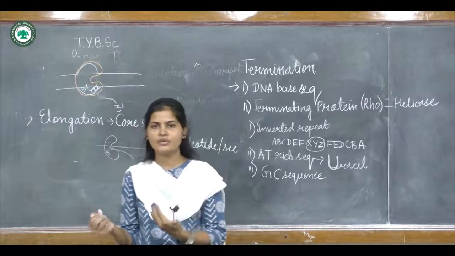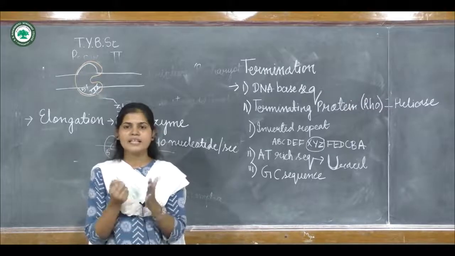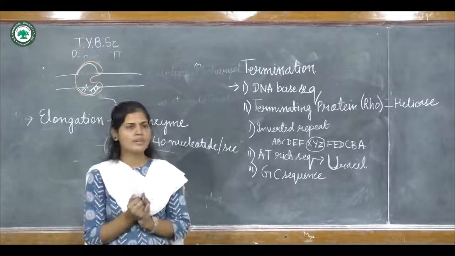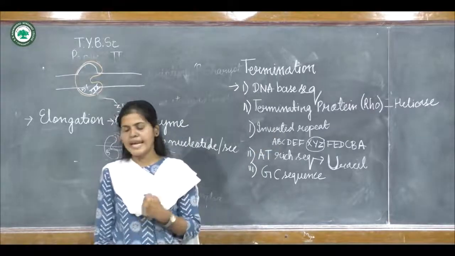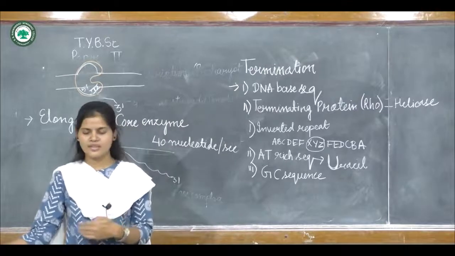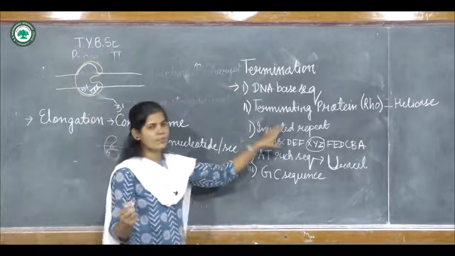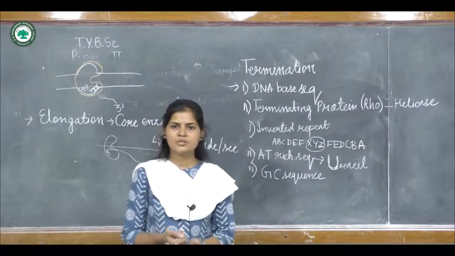So it will dissociate the RNA-DNA hybrid, and this will result in the termination of the transcription process. The final step in the termination process is the dissociation of the core enzyme from the DNA. By this, termination will occur.